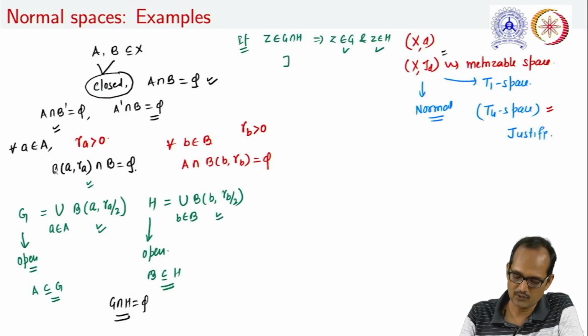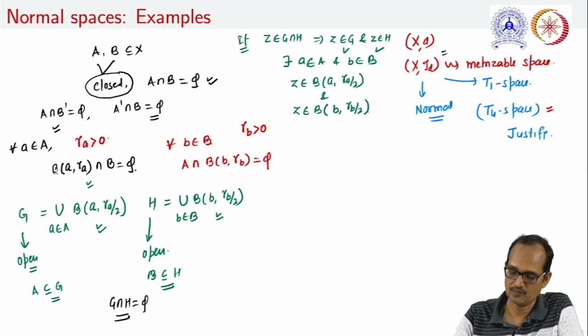So we can conclude that there exist some a in A and some b in B such that z is a member of the open ball centered at a with radius r_a by 2, as well as a member of the open ball centered at b with radius r_b by 2. In that case, d(a,z) is less than r_a by 2, and d(z,b) is less than r_b by 2.